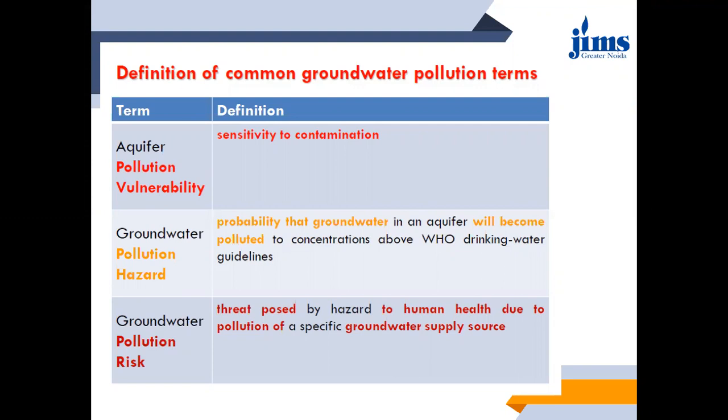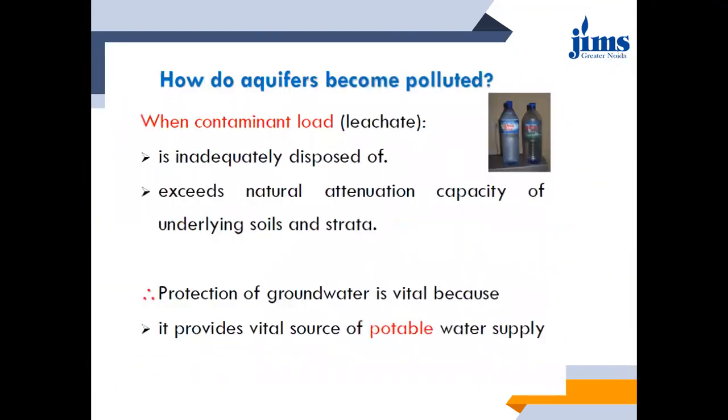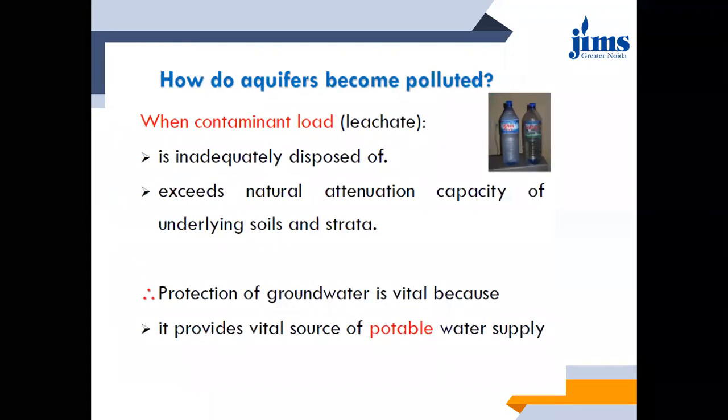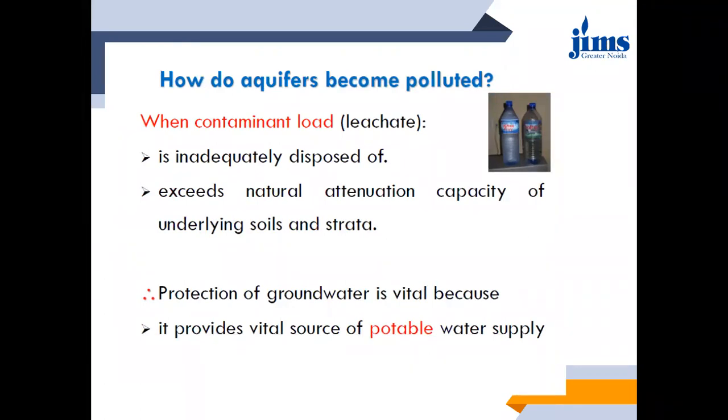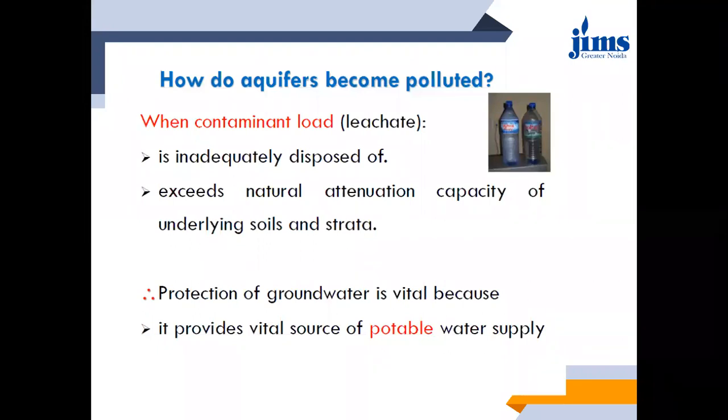So what will happen, it will ultimately prove hazardous to the biodiversity. Then how do these aquifers become polluted? The next question in everybody's mind will be, all of these aquifers are situated inside the ground surface, inside the earth's crust. Then how do they get polluted? They get polluted basically because of leachates. The most common kind of pollutant is your leachate.